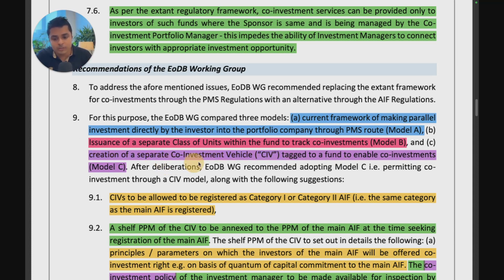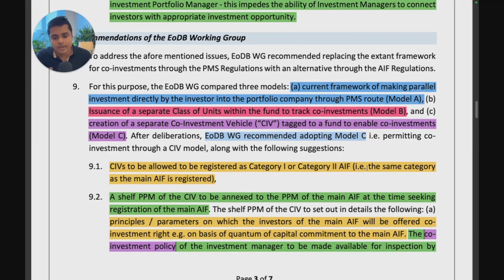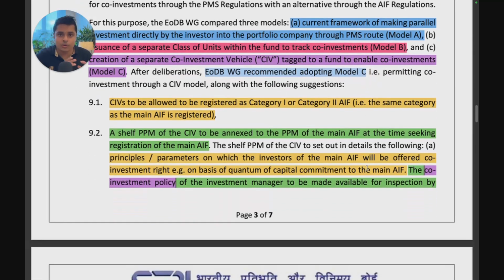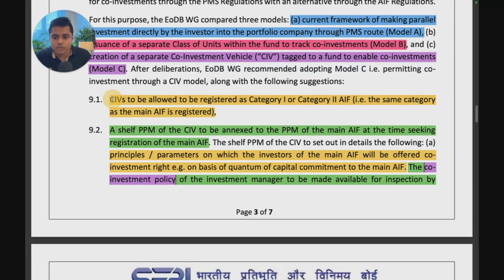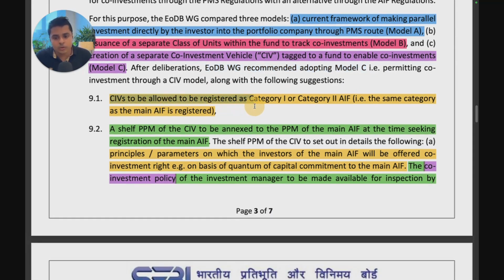And the working group is actually adopting Model C. They're saying let's go with a separate co-investment vehicle and let's see the reasons for that. First, they've outlined the framework. How will this co-investment vehicle model work? So first, the co-investment vehicle is to be allowed to be registered as a category 1 or 2 AIF, that is the same category as the main AIF registered.